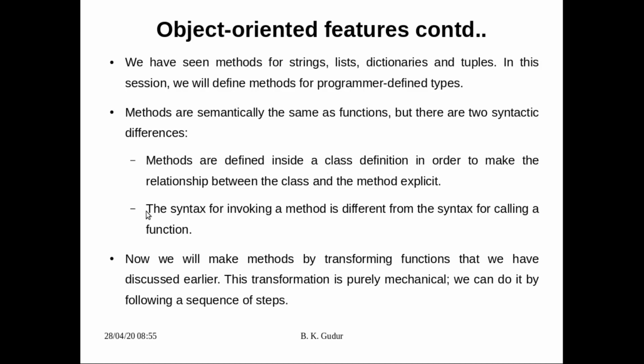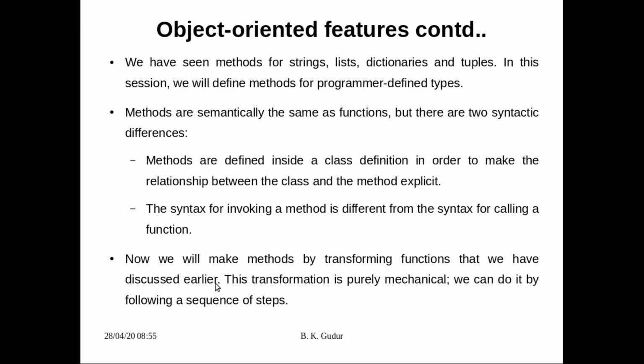The second is that the syntax for invoking a method is different from the syntax for calling a function. One syntax we have seen is to use the object name, the dot operator and then the method name, and there is one more syntax which we will see a little later. Now we will make methods by transforming functions that we have discussed earlier. This transformation is purely mechanical.